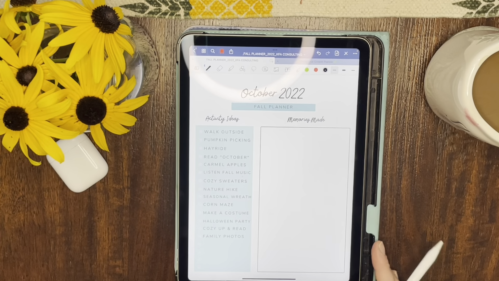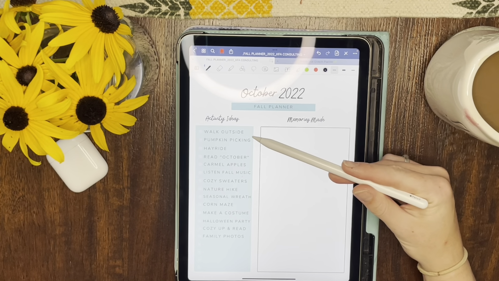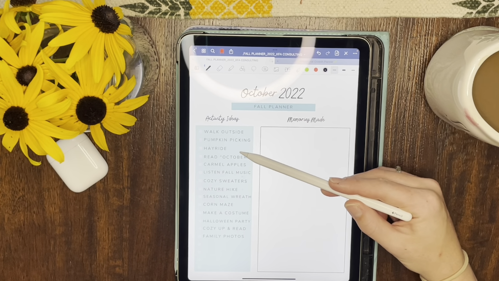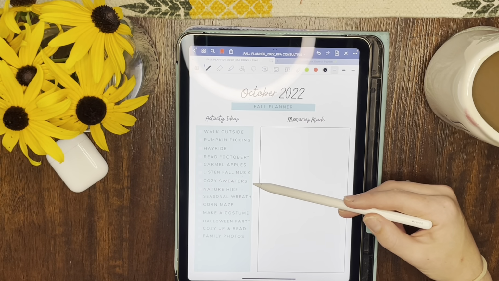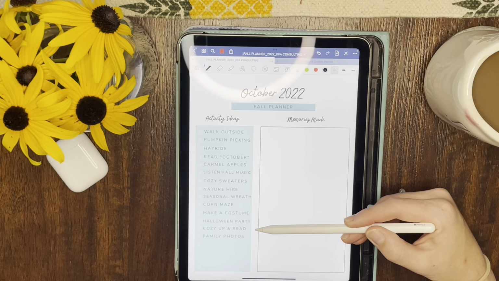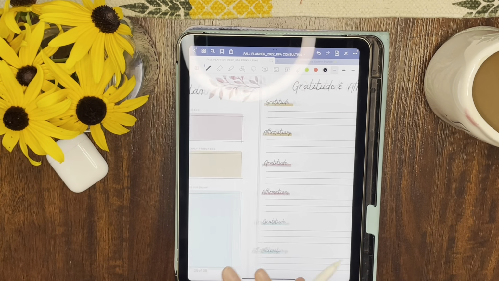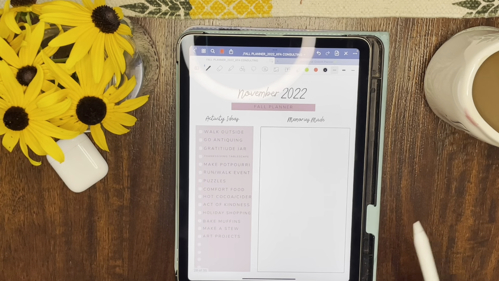Here's October, walk outside. I put walk outside for every month because I feel like it's the time to do it before winter time. Pumpkin picking, hayride, you can read the rest. Here's November.